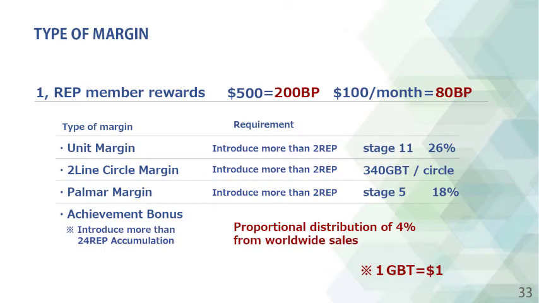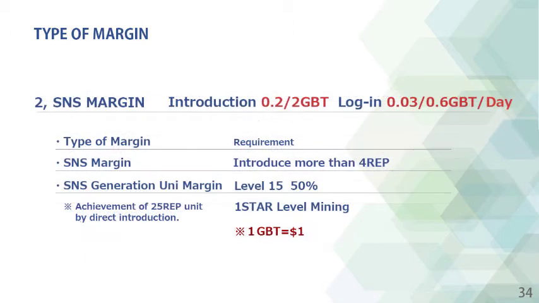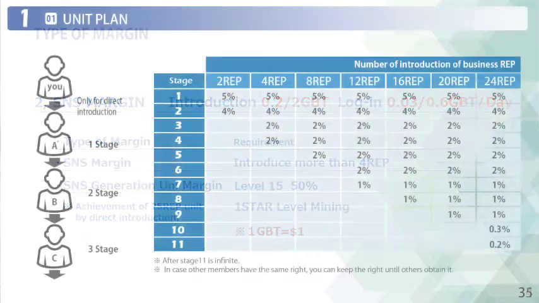There are 2 types of margins. The first type is affiliate margin, which can be earned by doing business as a rep. The second type is SNS margin that you can earn daily from the number of people from organizations you have built in the business. The results are calculated in business points every Sunday, and it will be paid to the ARM wallet in Greenbox token on Monday, 2 weeks after the results are confirmed. Greenbox tokens can also be cashed through Ethereum exchange.